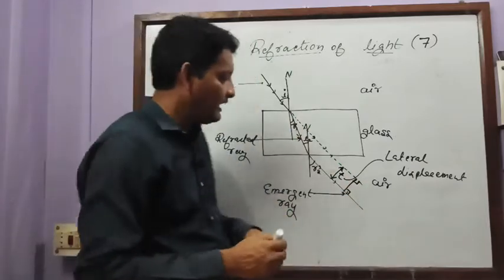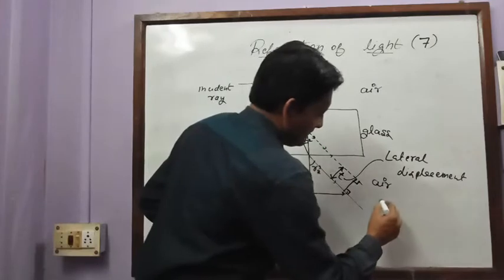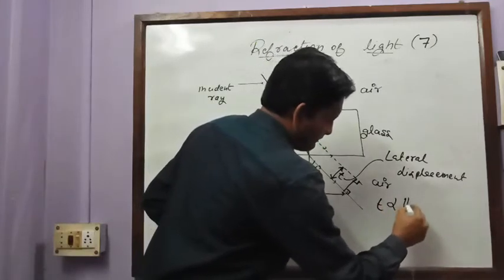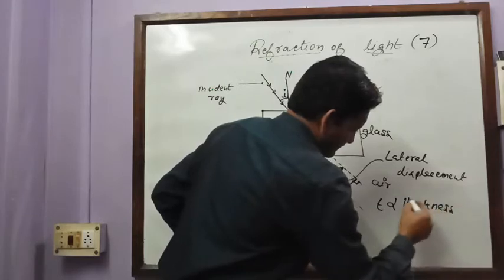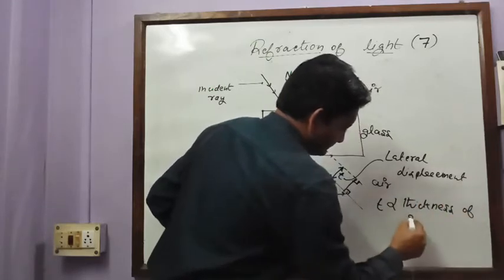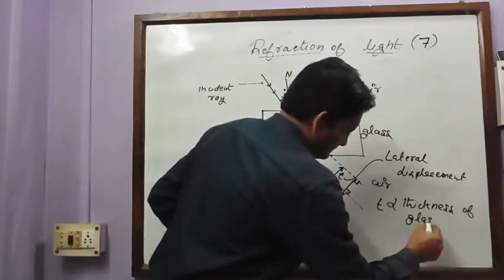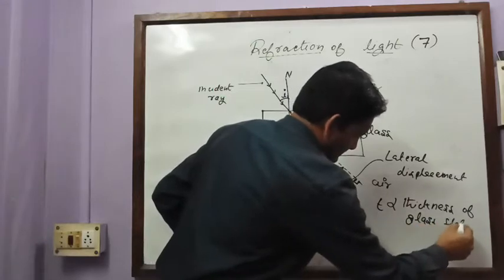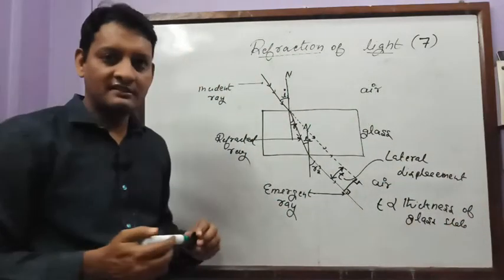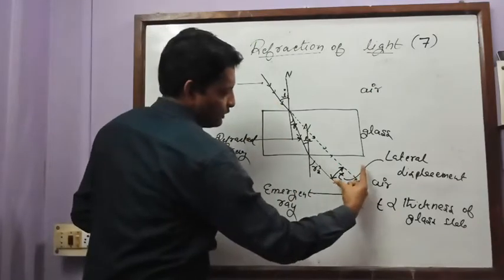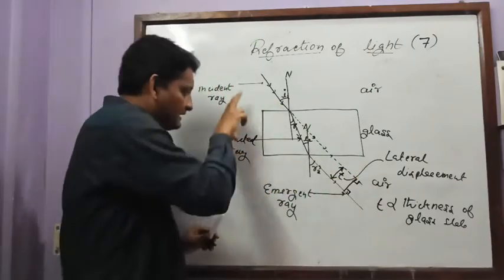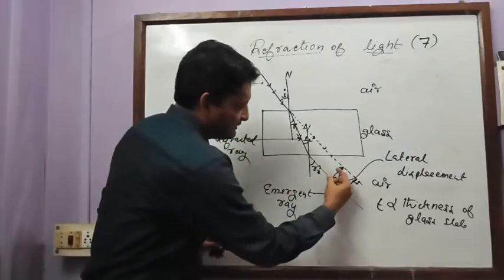Is it clear? And it has been seen that this lateral displacement is directly proportional to the thickness of the glass slab. That means if the glass slab is thicker, this displacement will be more, and if the glass slab is less thick, this displacement will be less.